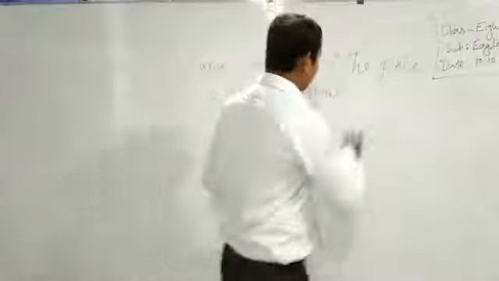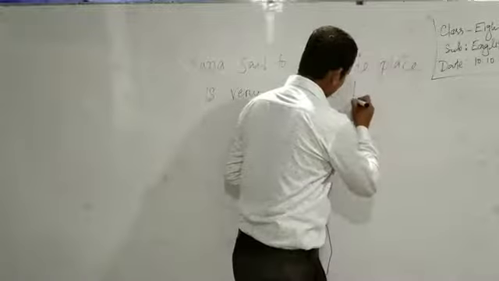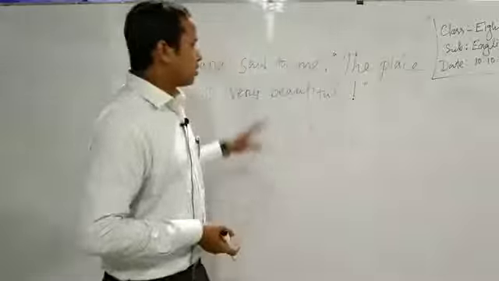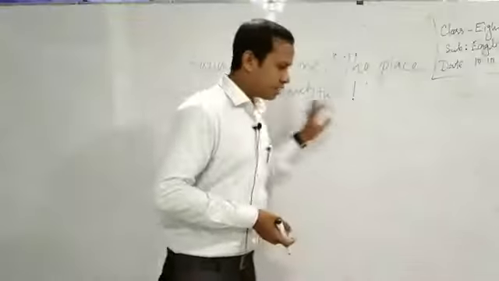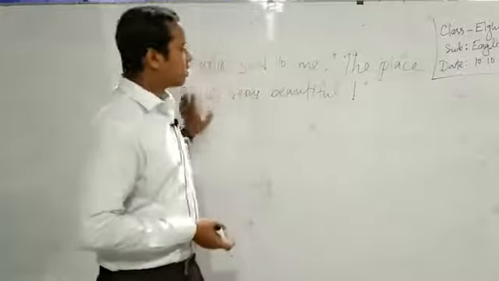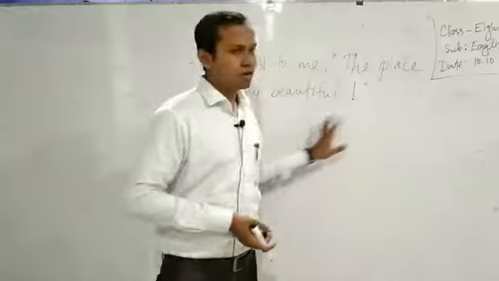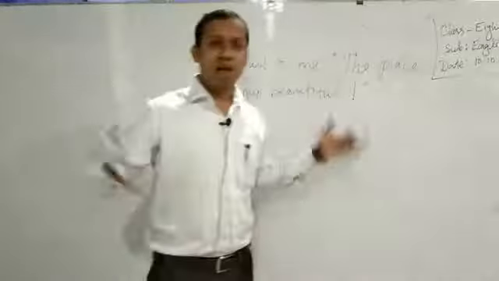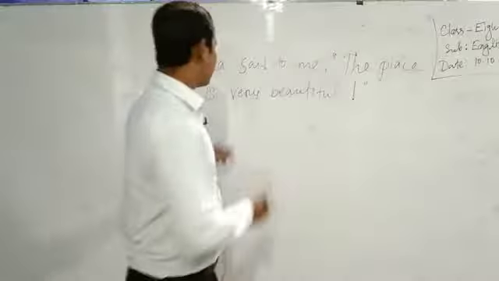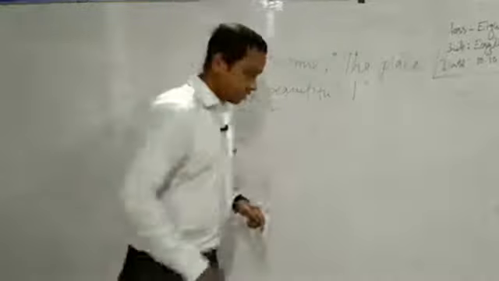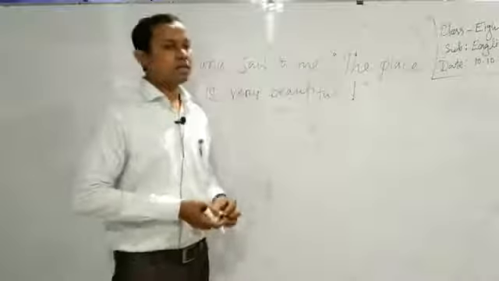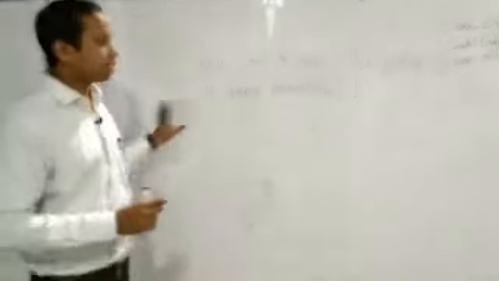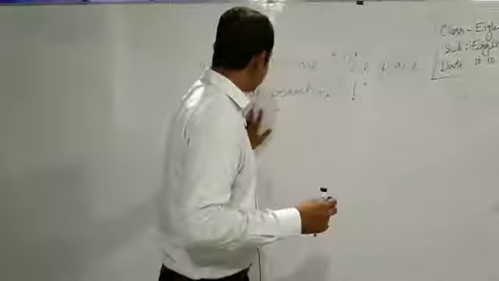In the last portion, I am using an exclamation mark instead of a point or full stop. So only for this mark, this assertive sentence has become an exclamatory sentence. That means he might say that the place is very beautiful. Here very or beautiful, this adverb and adjective might carry the stress of the speaker while speaking. So this sentence is also an exclamatory sentence.